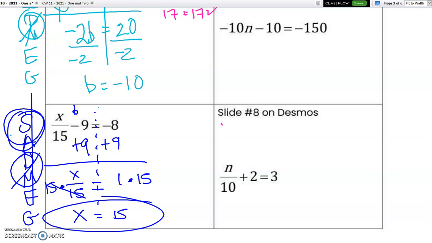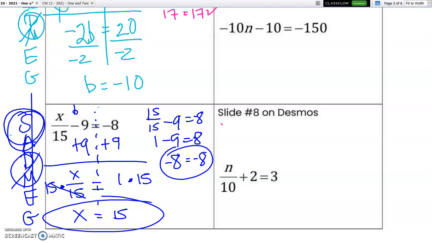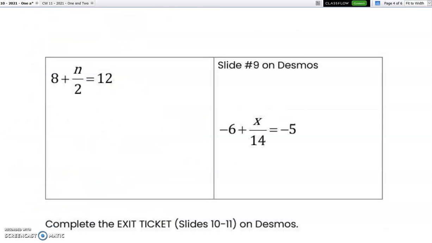I can substitute that back into the original equation and see if I have solved correctly. Oopsie. And I did.